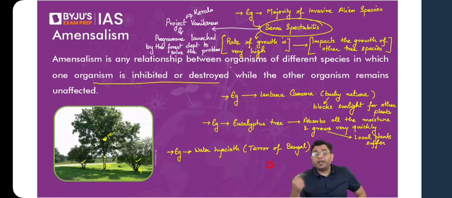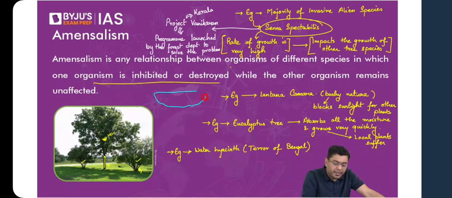So water hyacinth, I'm sure you would have looked at its images. These are the succulents which end up floating on the water, right? They don't require soil to grow. They can float on water and they will multiply very quickly. So let's suppose you have a lake or a larger pond in an area. Now this water hyacinth will start growing in all of these.